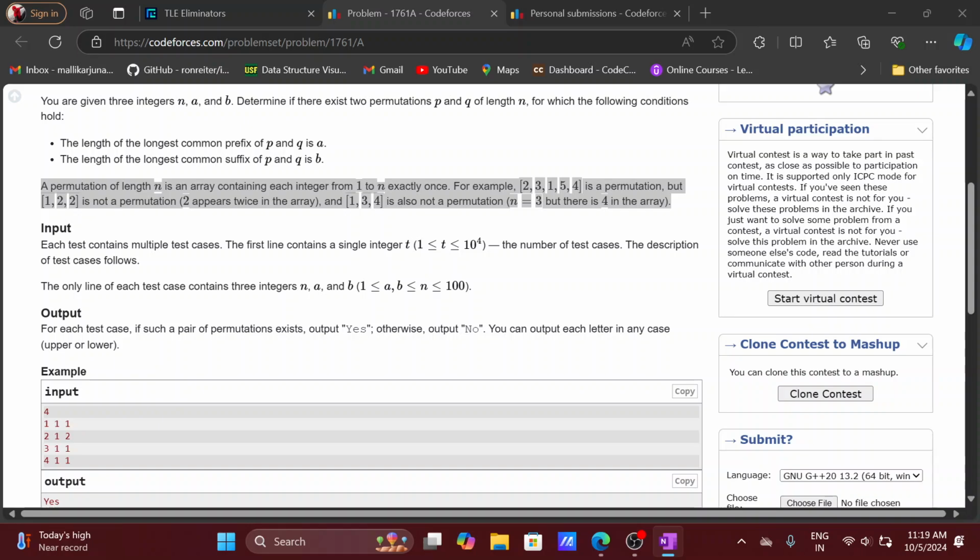So the difference between these two patterns is actually their elements, right? So we can say that whenever A plus B is greater than or equal to n, there are two conditions.